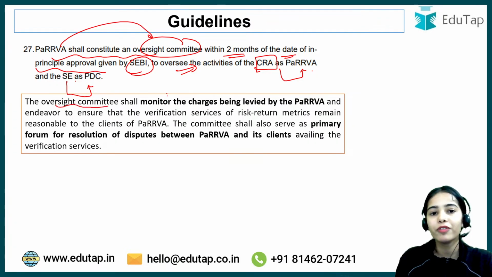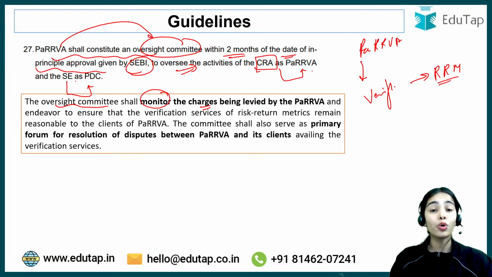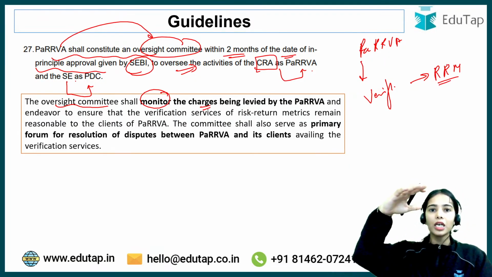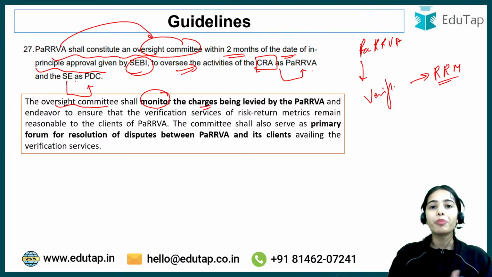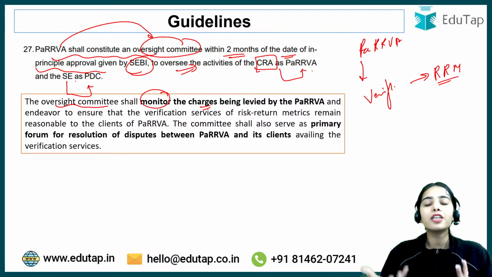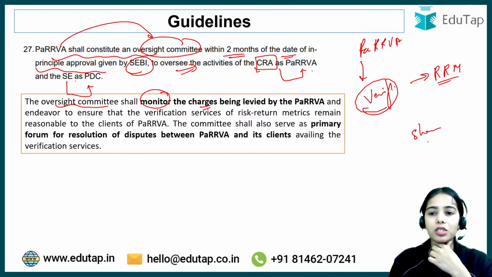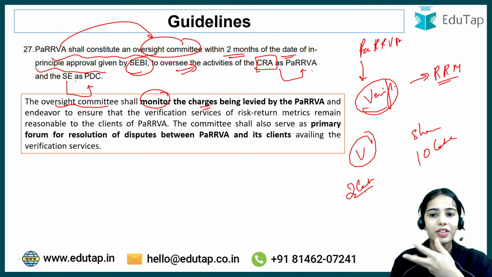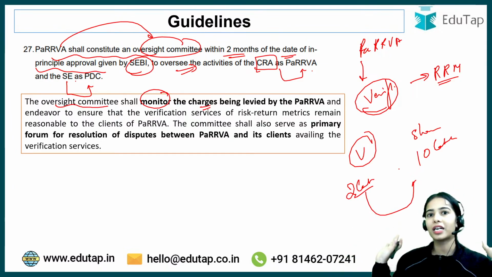Now the oversight committee will monitor the charges that are being taken by PaRRVA for doing the verification of the data and for providing the verified risk return metrics. It should not be that PaRRVA is charging very high charges from the investors or from the investment advisors or from research analysts. Then they will not want to take the verification from PaRRVA, because if it is very expensive, let's say you want to buy shares worth 10 lakh and for the verification you have to give 2 lakh, it will be very expensive for you. Or for the verification, let's say you have to give 5 lakh, you will not want to do that kind of verification.